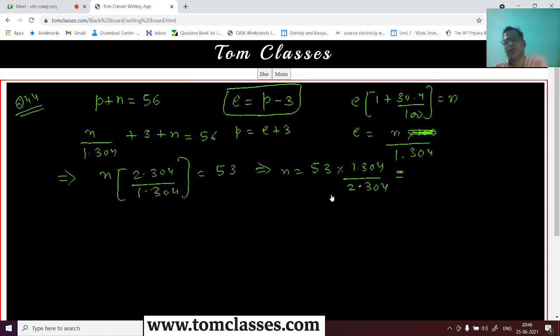How many neutrons will it have? Once the neutrons are known, we can calculate protons, and then the atomic number will be known to us, right? We know that the mass number 56 belongs to iron, so we are quite familiar with that.